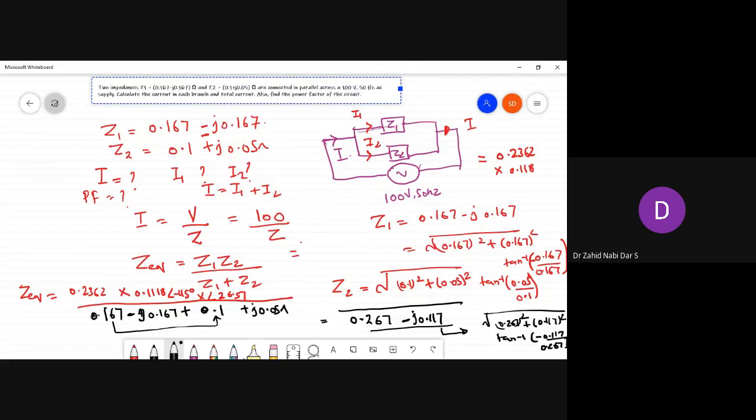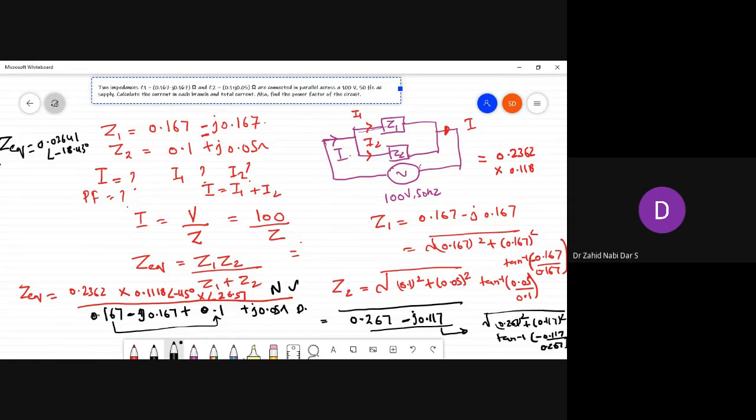Numerator part we know. Okay, numerator part is this, and then the denominator part. So Z equivalent is the main thing that we need to calculate. When we are calculating the Z equivalent, and the denominator part if we are converting into polar, so Z equivalent will become, after the multiplication of the numerator, 0.02641 at an angle of minus 18.43 degree.